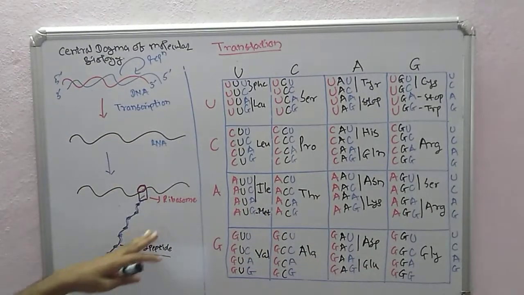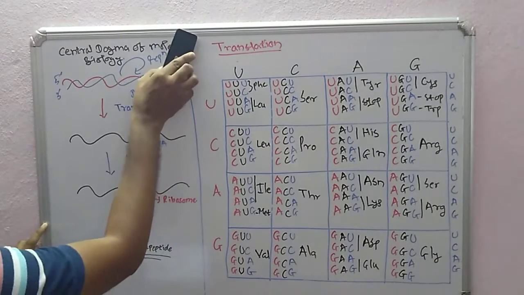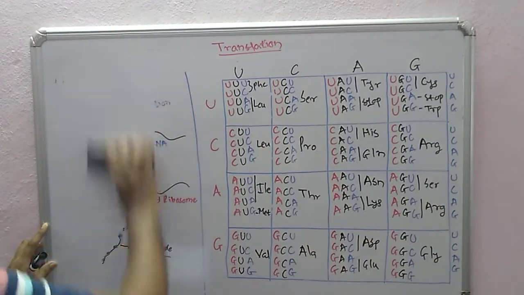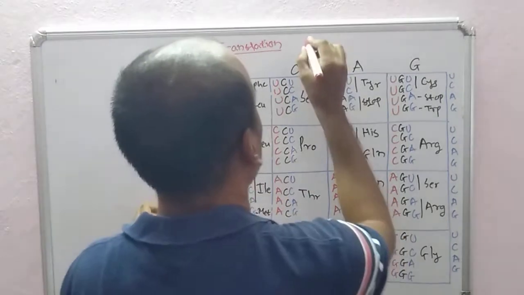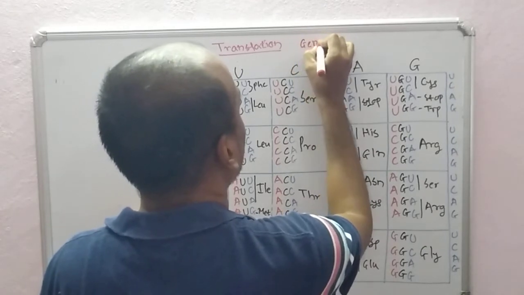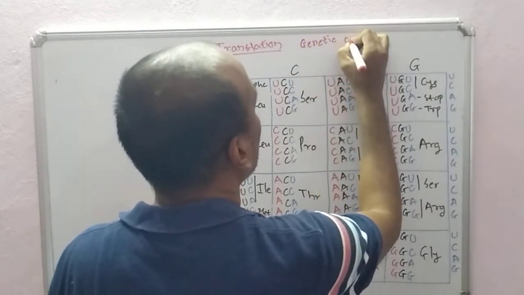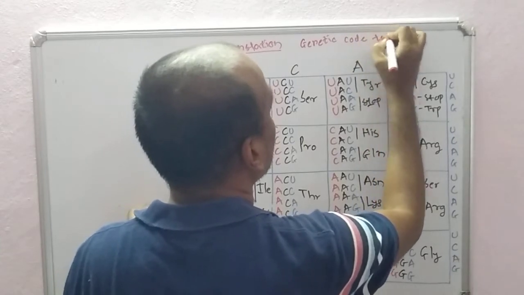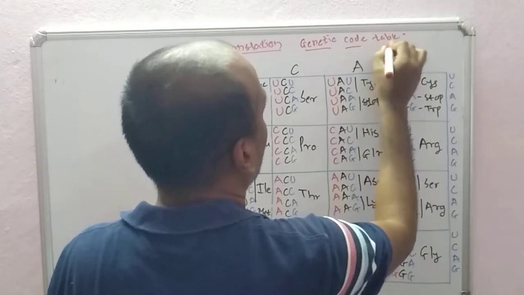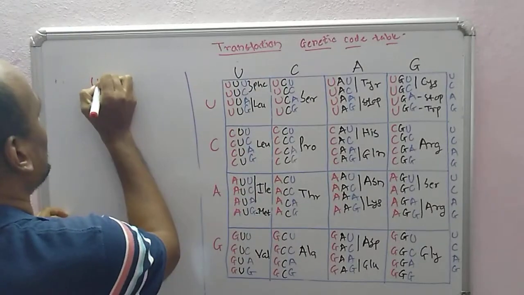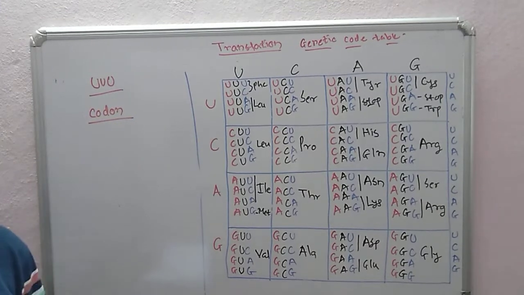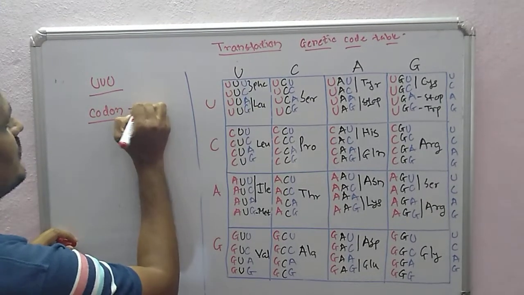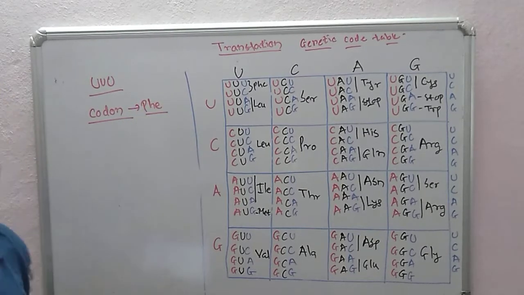We are more interested in how these amino acids are being specified. That's why we have the diagram on the right side, which we call the genetic code table. Each set of three units, for example UUU, we call a codon, and it codes for phenylalanine. So this UUU codes for phenylalanine.